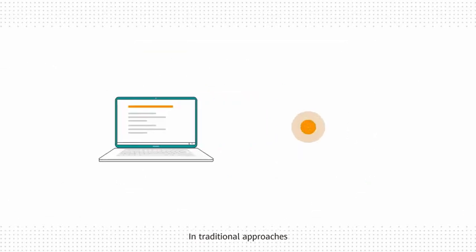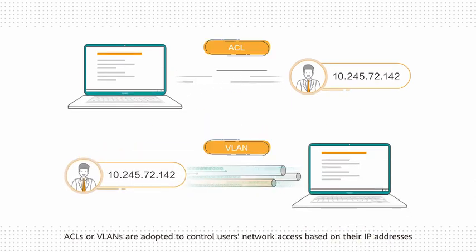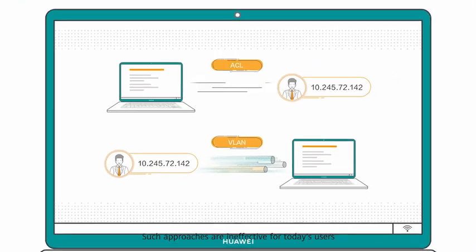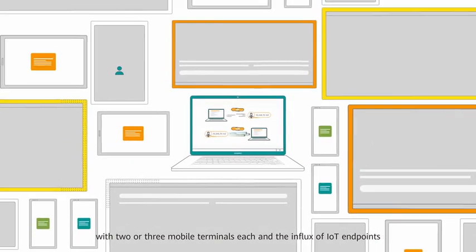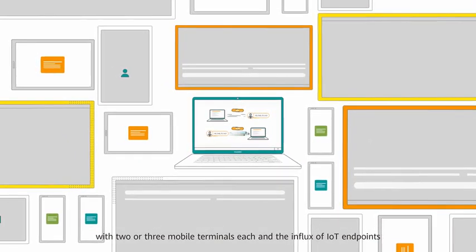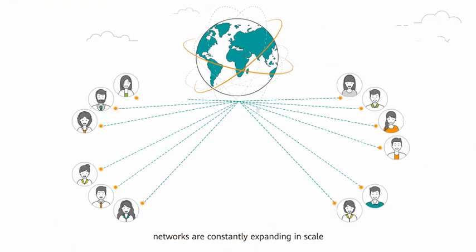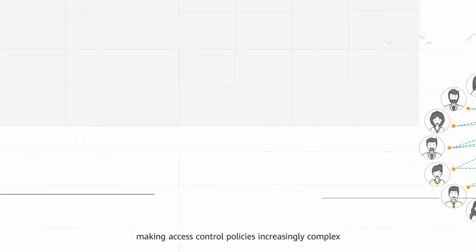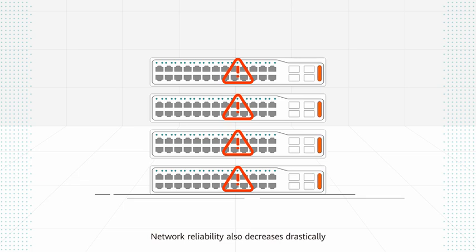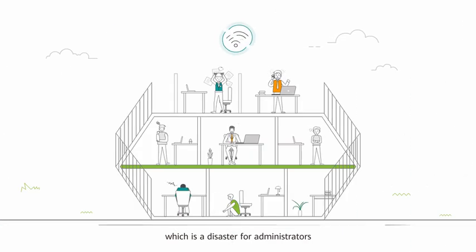In traditional approaches, ACLs or VLANs are adopted to control users' network access based on their IP addresses. Such approaches are ineffective for today's users, with 2 or 3 mobile terminals each and the influx of IoT endpoints. Furthermore, networks are constantly expanding in scale, making access control policies increasingly complex. Network reliability also decreases drastically, which is a disaster for administrators.